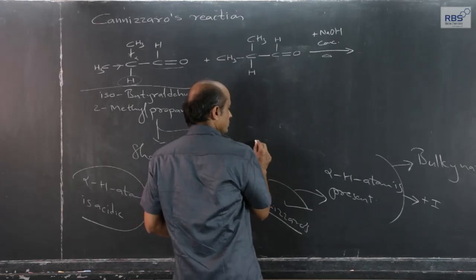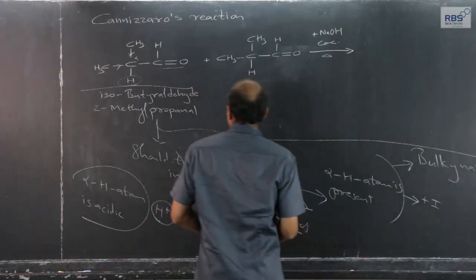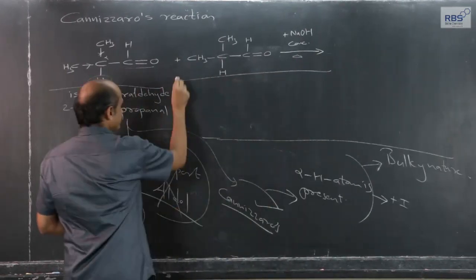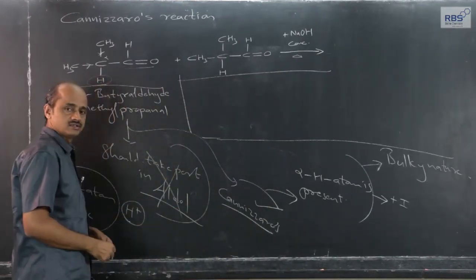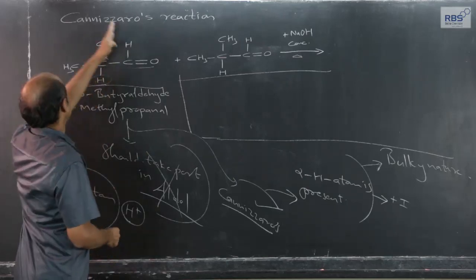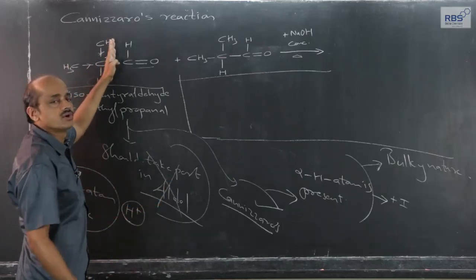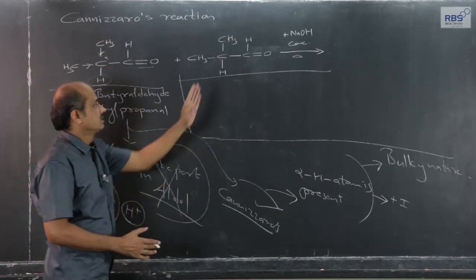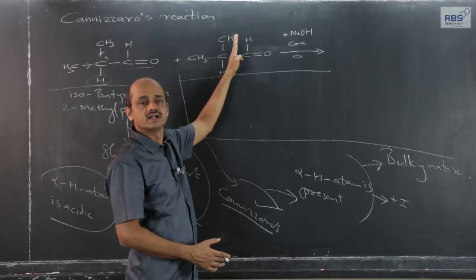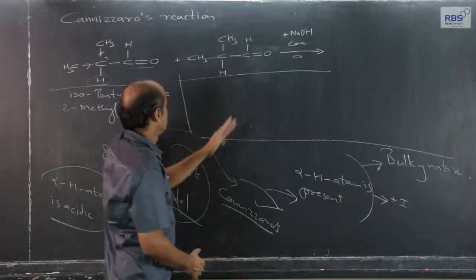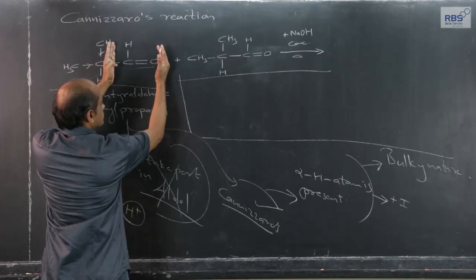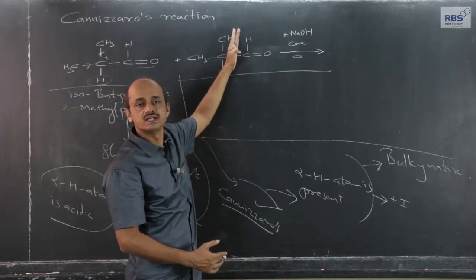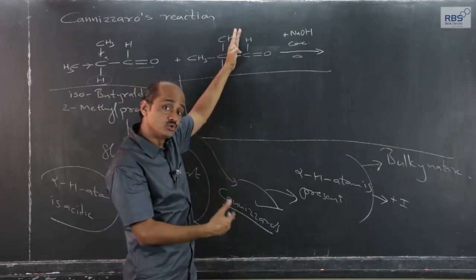Now, if it takes part in Cannizzaro reaction, I will not repeat the mechanism, I will directly write the products. As we know, 2 molecules take part, one gets oxidized and the other gets reduced. One aldehyde molecule will get converted into carboxylic acid, and the second aldehyde molecule will get converted into primary alcohol.